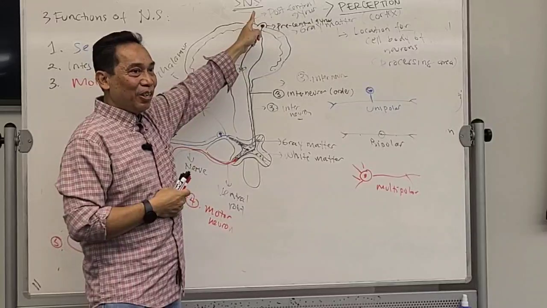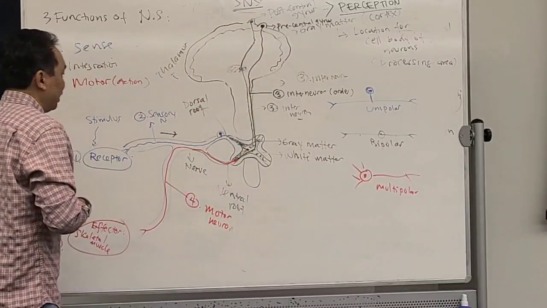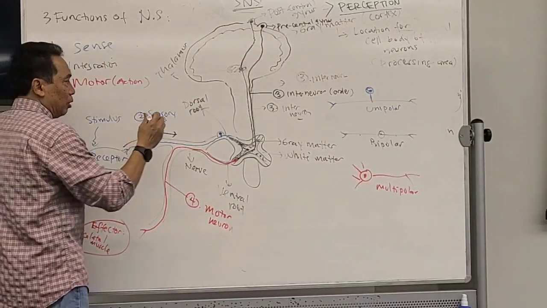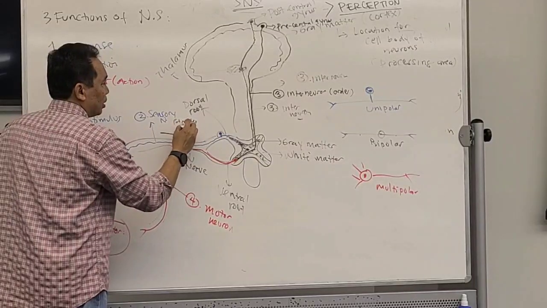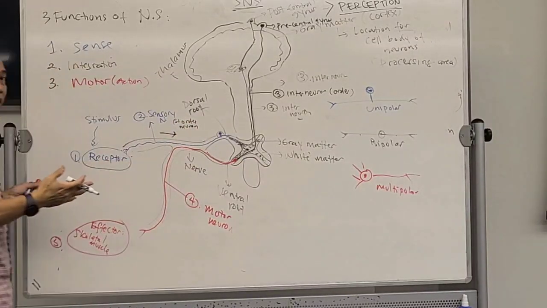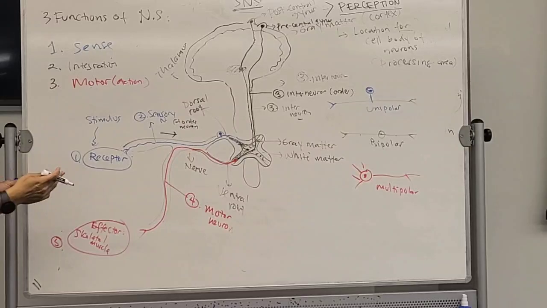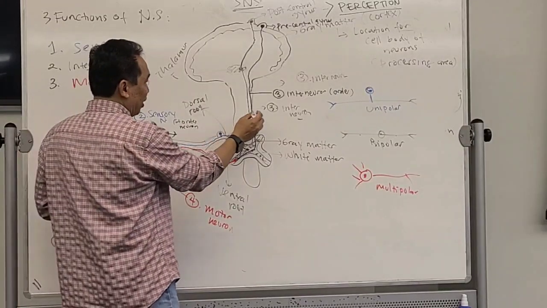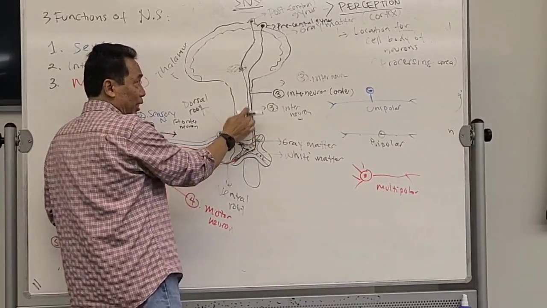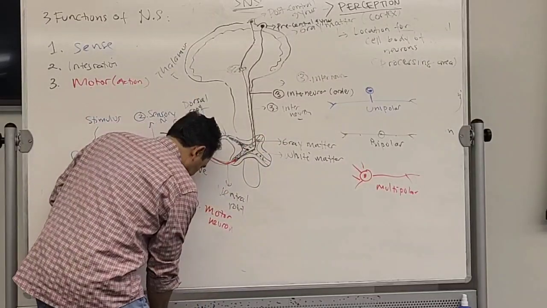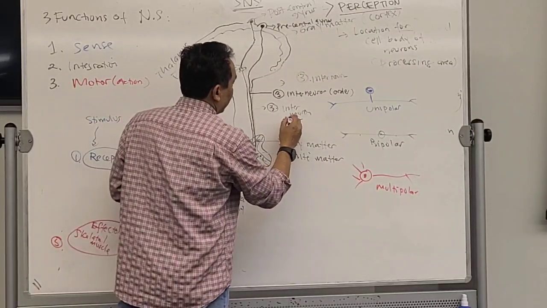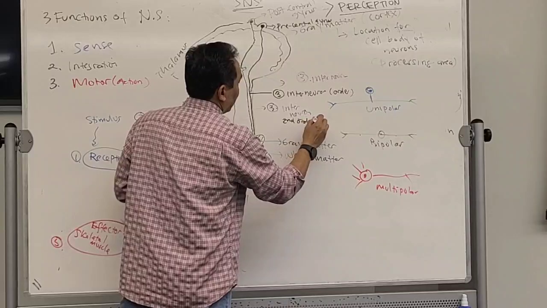In the textbook, this sensory neuron is also known as the first order neuron. Then the first interneuron going to the thalamus is called the second order neuron.